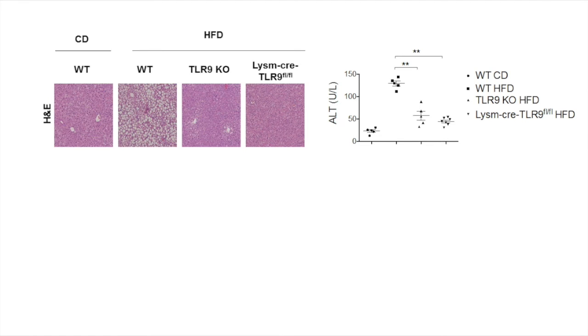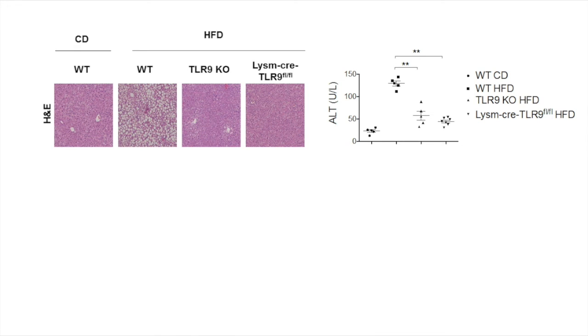The next figure shows that wild-type mice that are on a high-fat diet have significant steatosis and inflammation as expected, and mice that are entirely lacking TLR9 have a significant reduction in these inflammatory markers and steatosis, as previously shown for other models of NASH. Significantly, mice in which TLR9 had been removed only from lysozyme-expressing cells, predominantly Kupffer cells, also had significant protection from NASH, and this was recapitulated in the levels of ALT, which was significantly less in the TLR9 Kupffer cell-specific deficient mice.